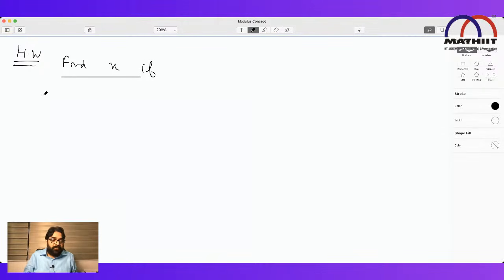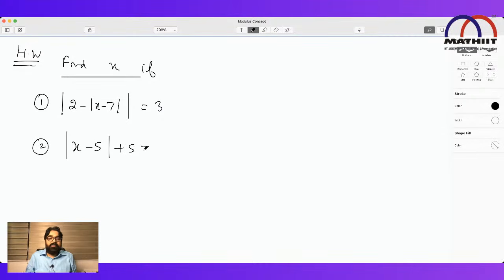Find x. First, the same kind of question I'm giving so that you can get a little bit of perfection. 2 minus mod of x minus 7 is equal to 3. Second, mod of x minus 5 plus 5 equals x.